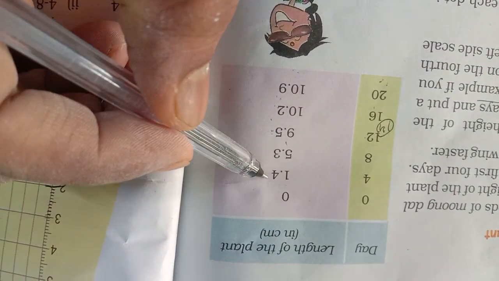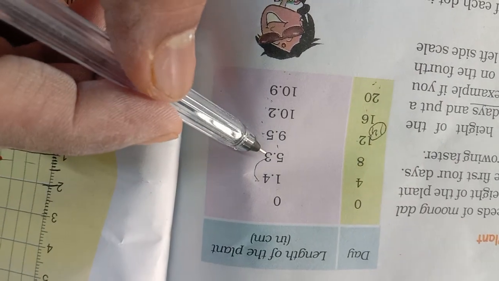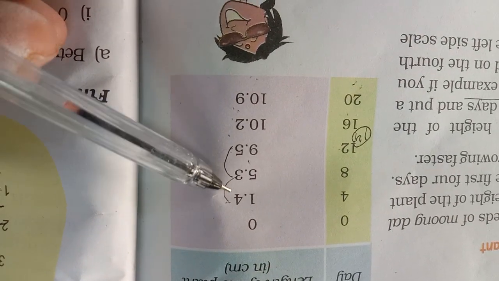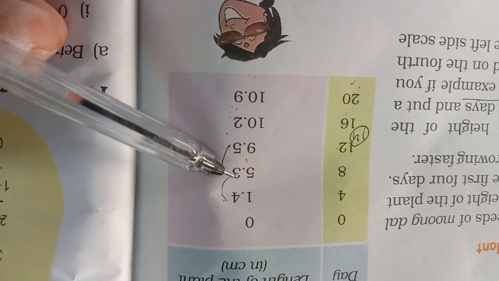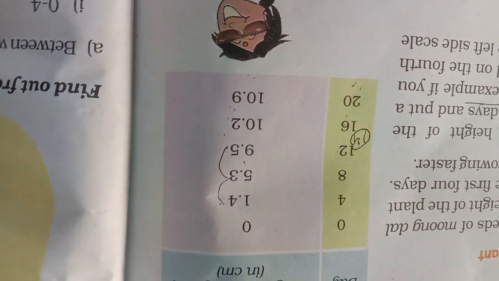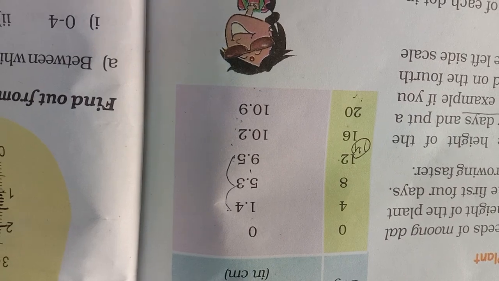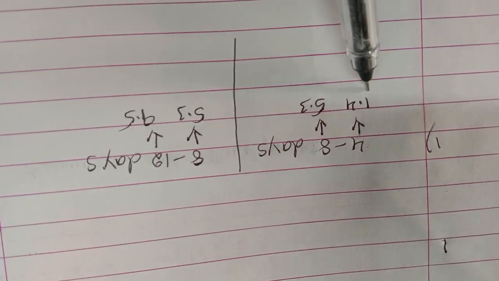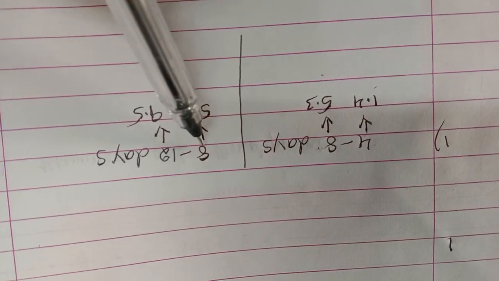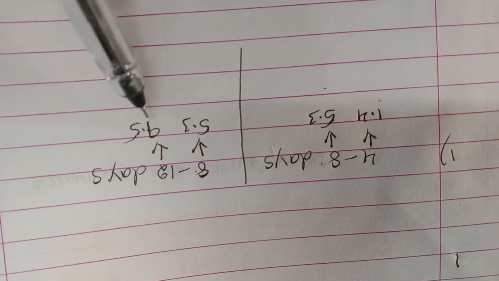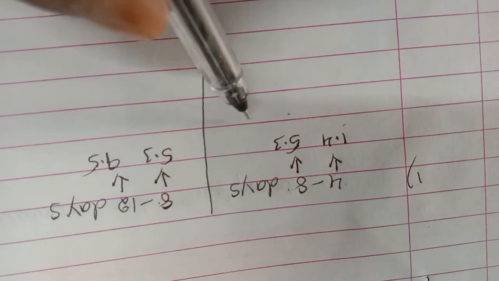So here we can see more changes, maybe it is 4th to 8th or maybe it is 8th to 12th. The change in length at most we can see 4 to 8 and also 8 to 12. Between these, where can I see the most change? 4 to 8 days: 4th day 1.4, 8th day 5.3. 8 to 12 days: 8th day height is 5.3 and 12th day 9.5. So let us go with subtraction.